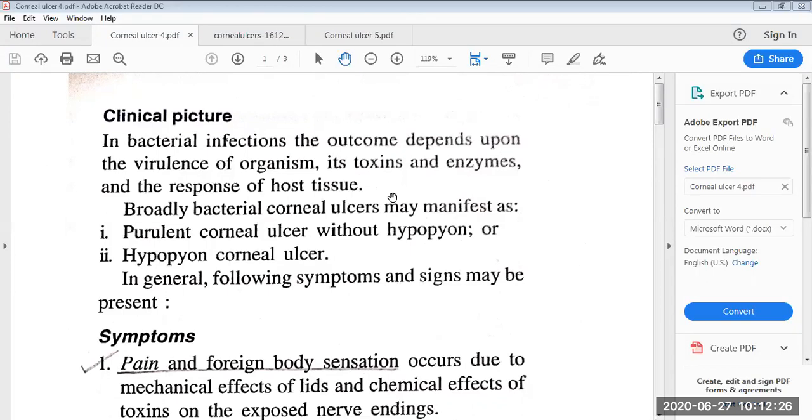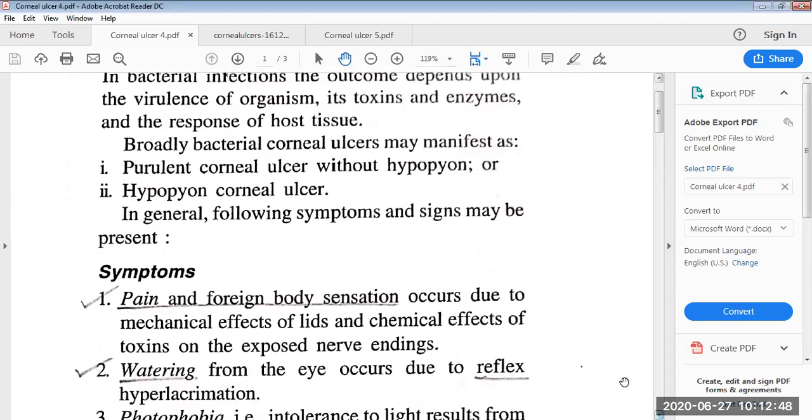In bacterial infections, the outcome depends upon the virulence of the organism, toxins and enzymes, and the response of the host tissue. So, broadly, bacterial corneal ulcer may manifest as the purulent corneal ulcer without hypopyon or the hypopyon corneal ulcer. In general, the following symptoms and signs may be present.